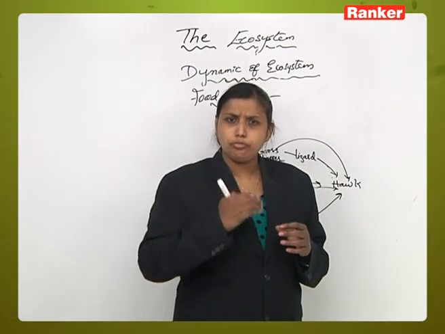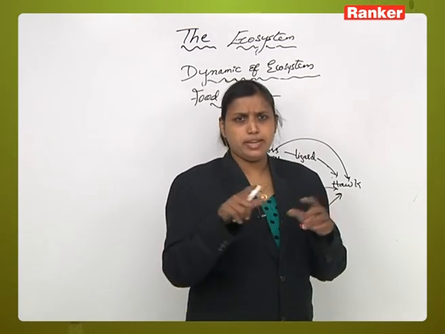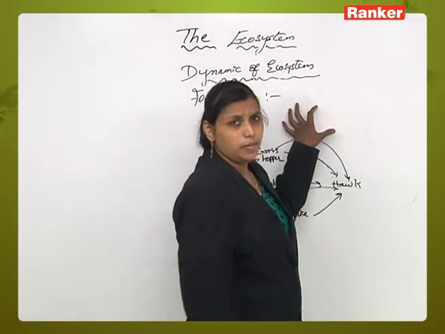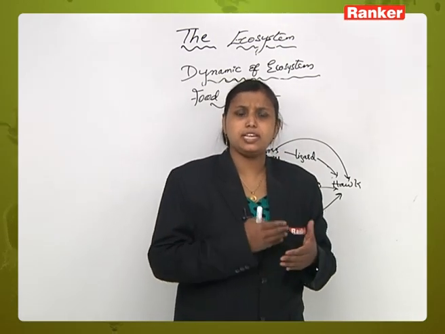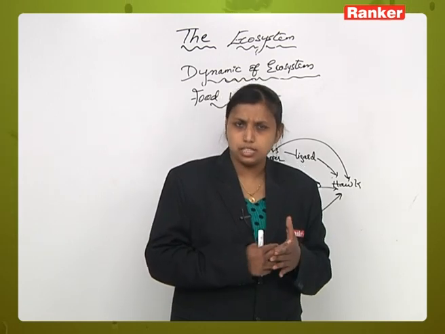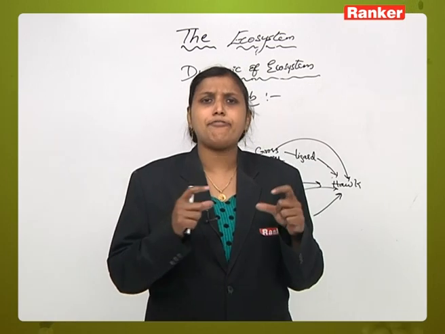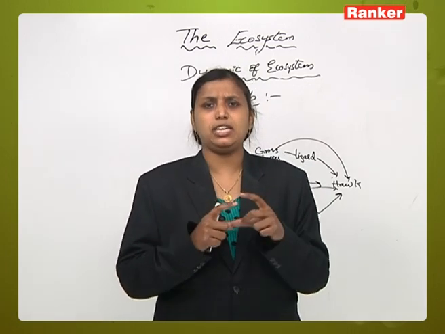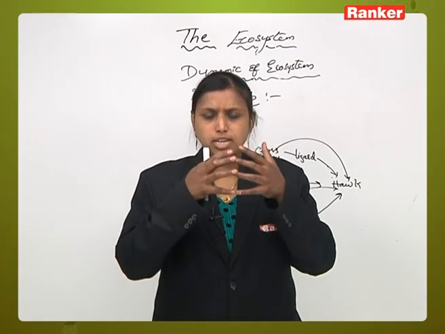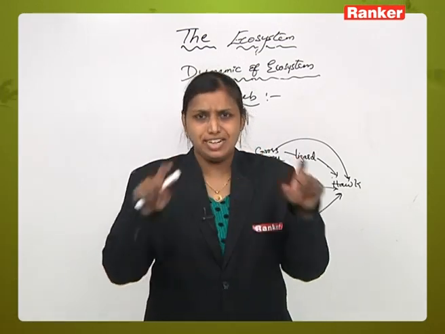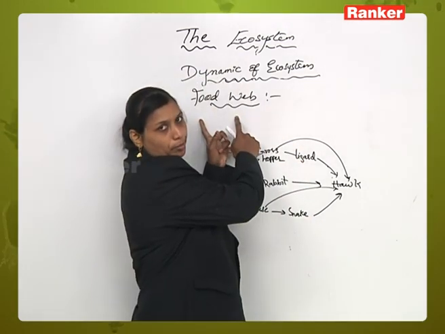Now when we come to the food web, what is food and a web? Web means a group, a web-like structure, right? We have studied different food chains: the aquatic food chain, grazing food chain, terrestrial food chain, detritus food chain. When all these food chains are interconnected with each other in an interlocking pattern and form a net-like fashion, that is called a food web.